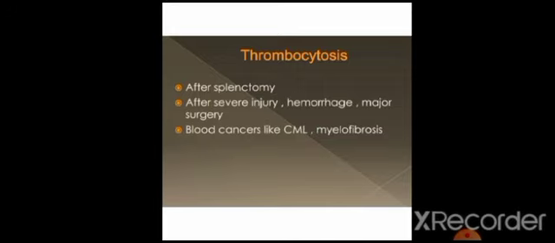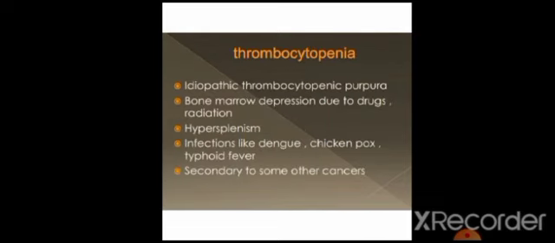Thrombocytosis occurs after splenectomy, when the spleen is removed from the body by doctors, after severe injury, hemorrhage, major surgery, which affects thrombopoiesis, the formation of platelets, and blood cancers like CML and myelofibrosis.